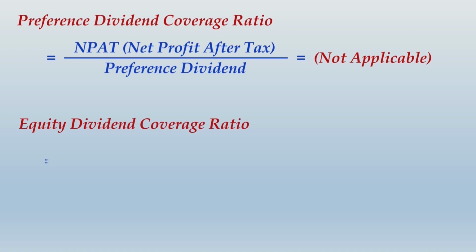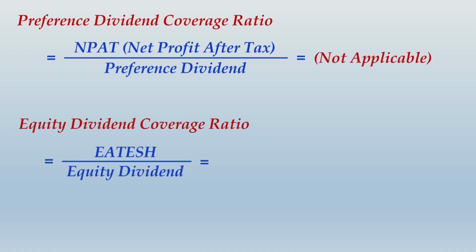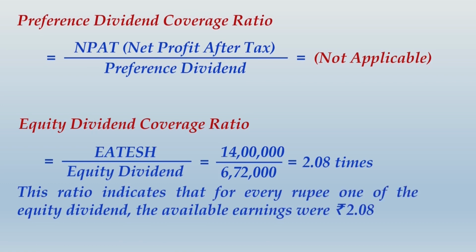Equity dividend coverage ratio I have already explained to you. Earnings available to equity shareholders divided by equity dividend, which will be 2.08 times. This ratio indicates that for every ₹1 of equity dividend, the available earnings were 2.08. So when you take the inverse of 2.08, you get approximately 50%. So the company has a policy of distributing approximately 50% of its profit by way of dividends. So I told you all this information is interconnected.